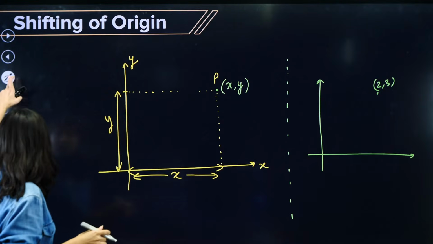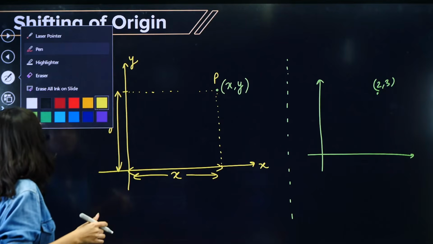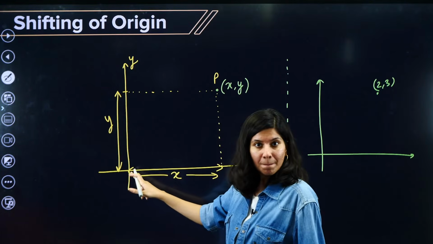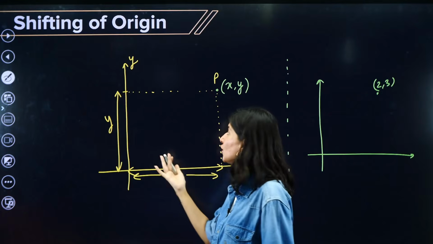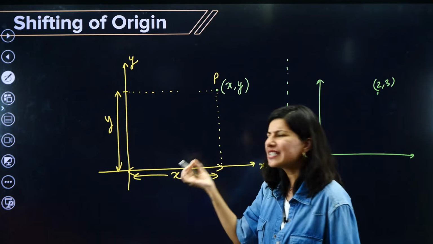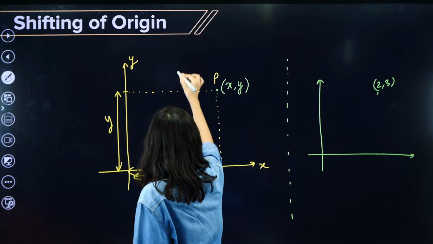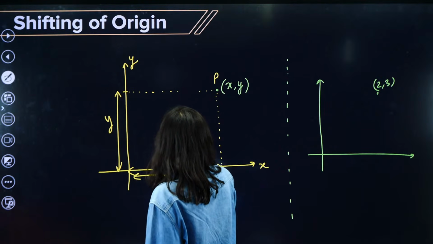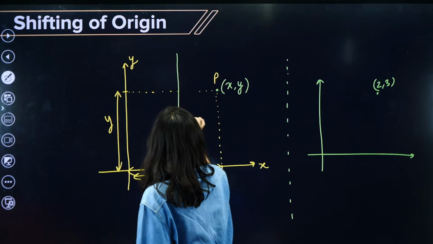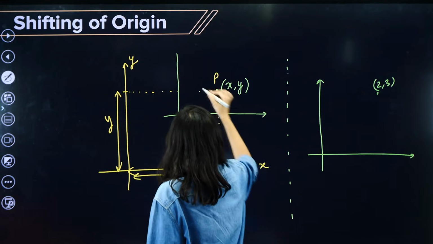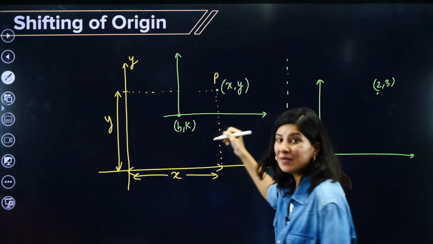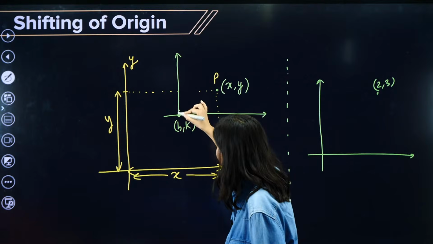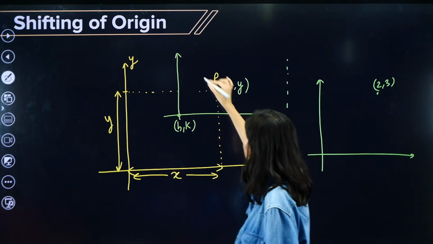Now we are shifting the origin. Right now the origin is at 0, 0. Now we are shifting the origin to some other point, let's say h comma k. So h comma k is your new origin. New origin means new x-axis and new y-axis. So this is x, this is your y.